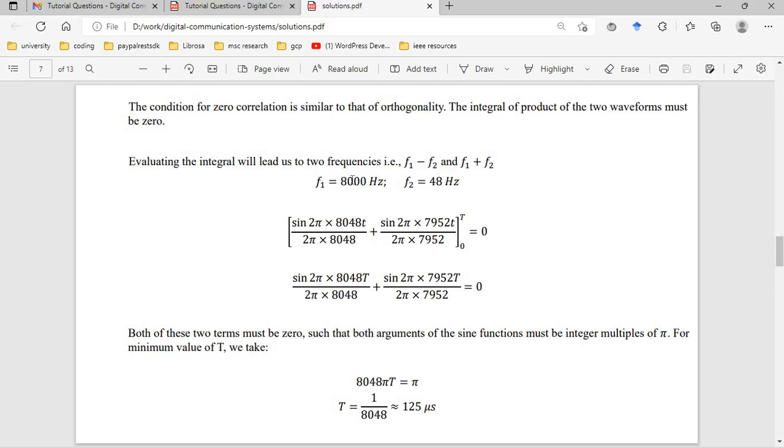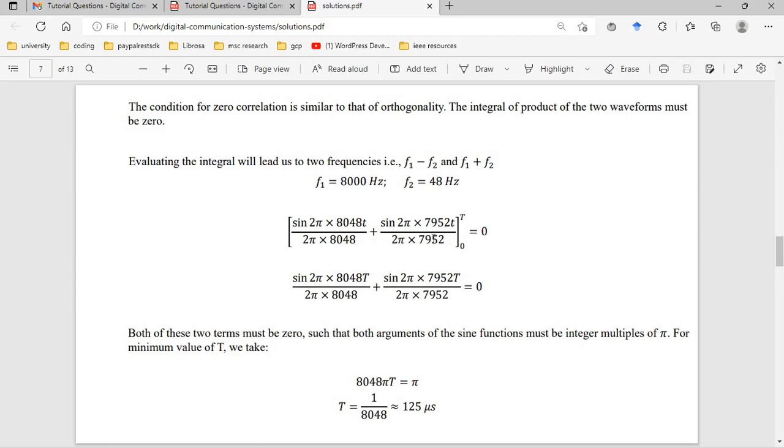In our case, f1 is 8000 Hertz and f2 is 48 Hertz. Now 8000 plus 48, f1 plus f2, is 8048, and f1 minus f2 is 7952.